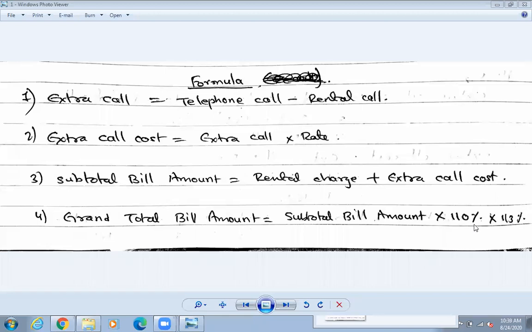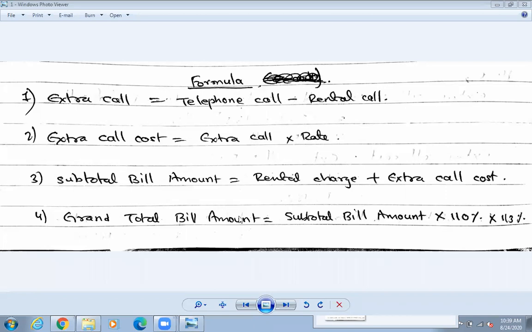I have taught you this in the previous days also. So 110 means 100 plus 10. We said the 10% cost was TSC, the Telephone Service Charge. The Telephone Service Charge, TSC, was 10%, so 100 plus 10% has become 110%. In the similar way, 113 means 100 plus 13, which was the percentage of VAT. Always remember, TSC means 10% and VAT means 13%. These formulas we are going to use today in our work.